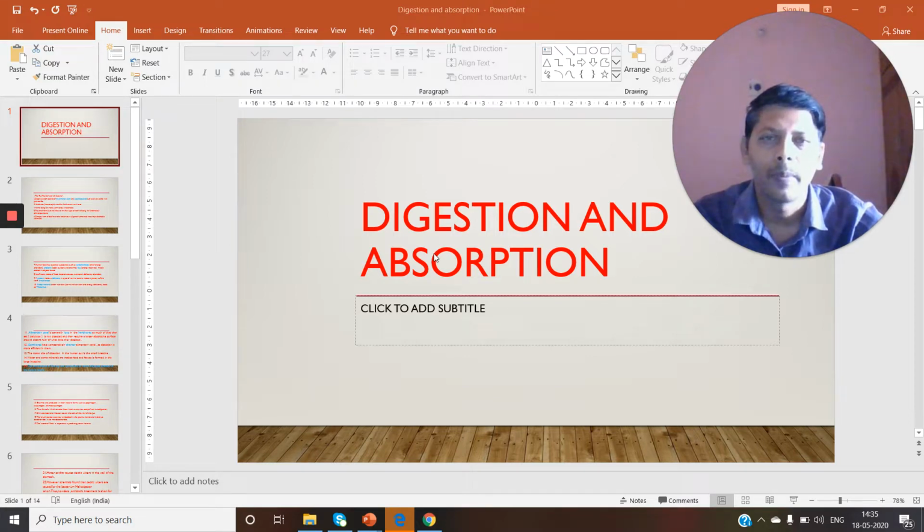You are familiar with the terms digestion and absorption as you have studied recently for your IPE exams. You have prepared the cockroach digestive system very well. There you learned the digestive system of cockroach and associated glands. You also learned the digestive system of frog and earthworm in the first year syllabus. In the second year syllabus, you are going to study the digestive system of human beings.